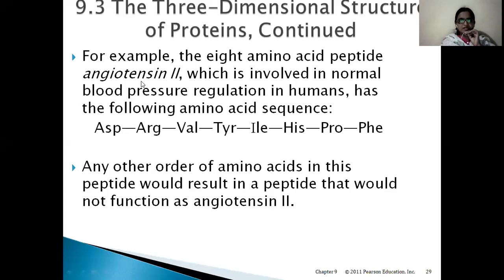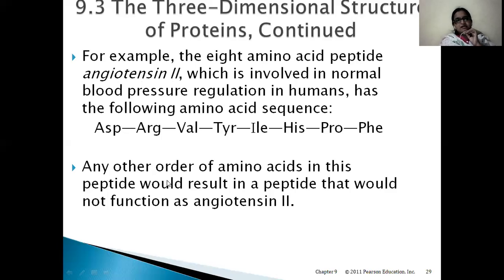This is the example, peptide angiotensin 2, which is involved in normal blood pressure regulation in humans. So there is a protein angiotensin 2. It is helping in regulation of blood pressure in humans. This is the sequence. So what is the sequence? Aspartic acid, arginine, valine, tyrosine, isoleucine, histidine, proline, and phenylalanine.